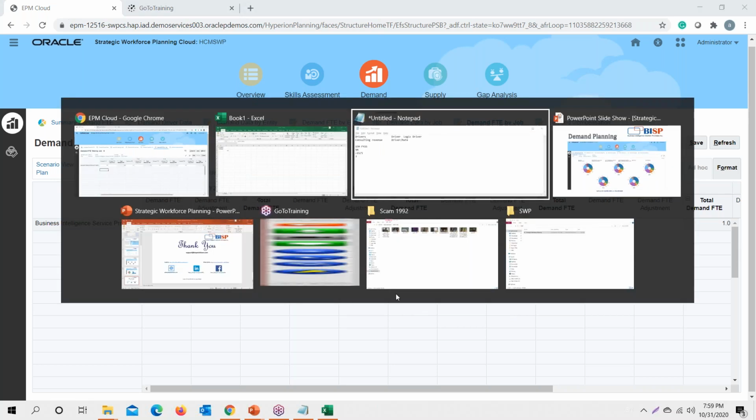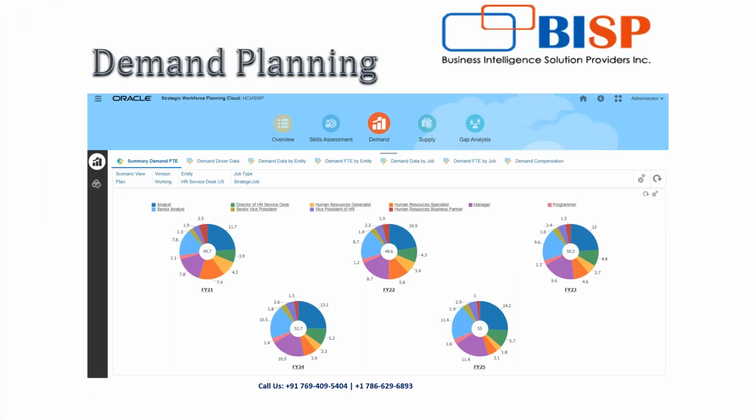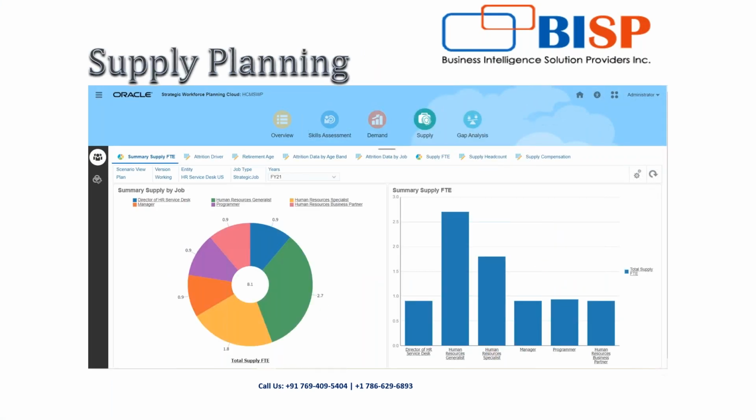Now, the third kind of planning component that we have is supply planning. With supply planning, you look ahead at how your workforce resources will meet your workforce demand. Say in your organization, for a particular job, you already have some employees aligned to that job, and you have a long-term project of 5 years.